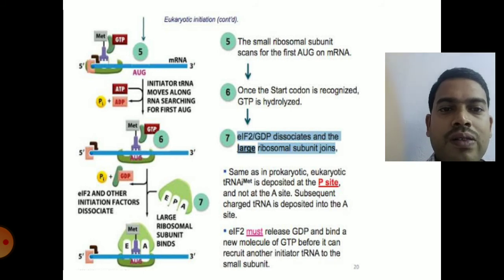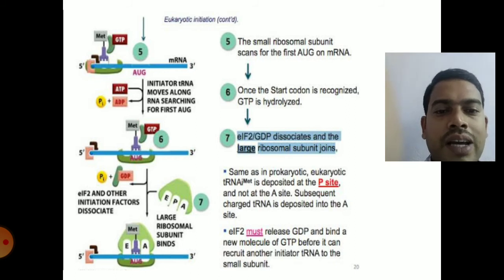And now the larger subunit will bind to the pre-initiation complex, and there will be hydrolysis of GTP, forming the 80S ribosome on the mRNA with the A site, P site and E site.